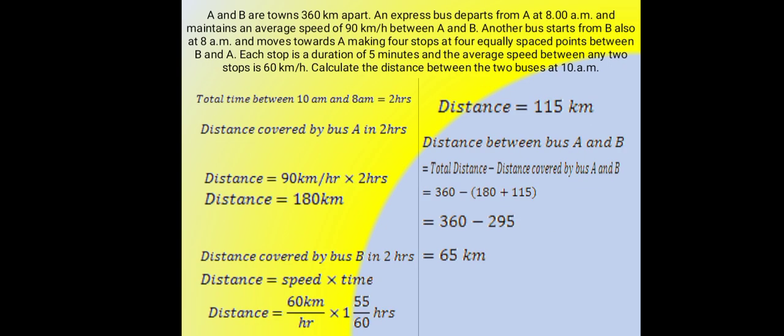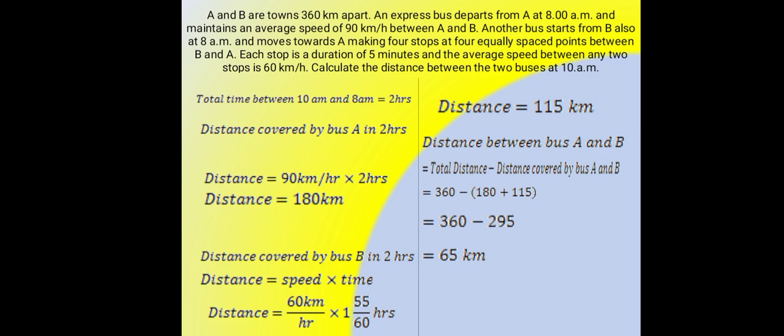A and B are towns 360 kilometers apart. An express bus departs from A at 8 a.m. and maintains an average speed of 90 km per hour between A and B. Another bus starts from B also at 8 a.m.